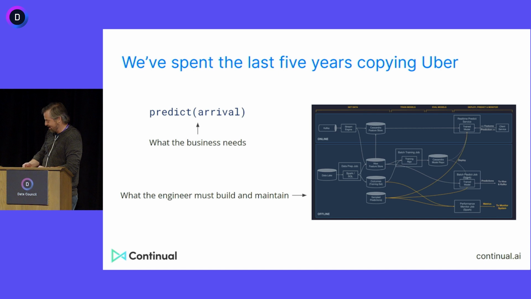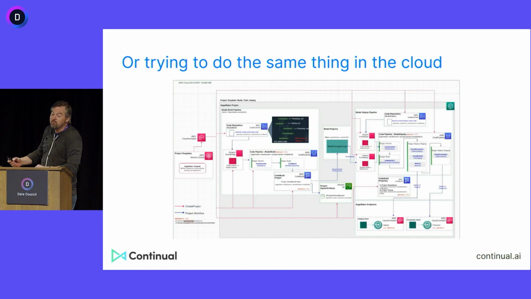It's complicated. Then you say, okay, we will move to the cloud, right? Google solved this, AWS solved this for us, right? So here's AWS's stack diagram. I just Googled operational machine learning for AWS, and this is the way they told me to do it. I'm not exactly sure how that all works, but it does. I'm sure everybody here is smart enough to make it work. I'm actually sure it probably does work, right?